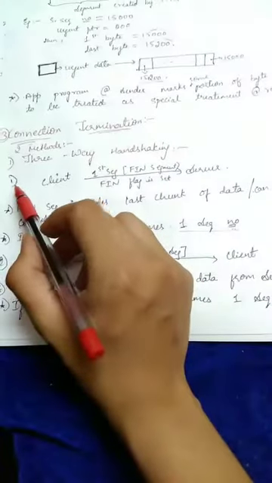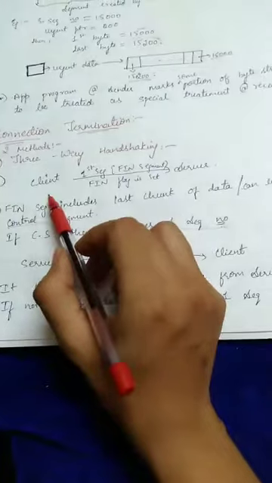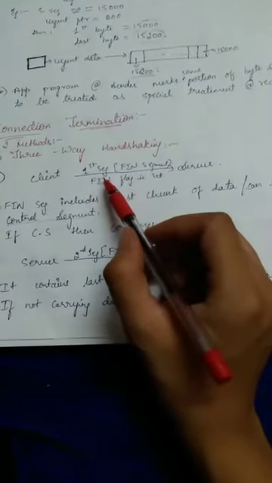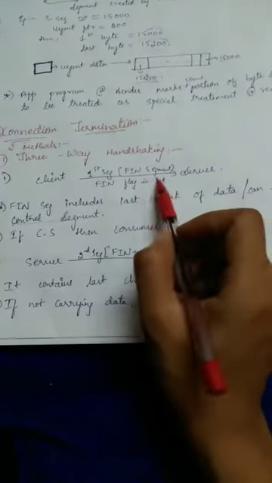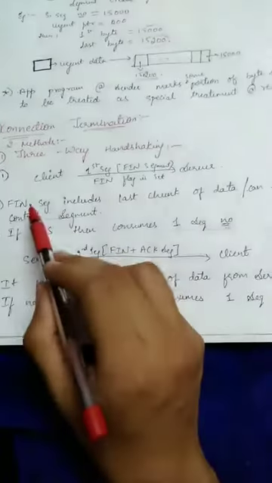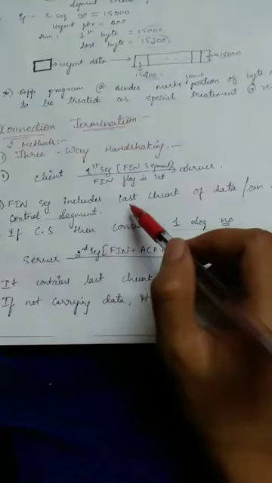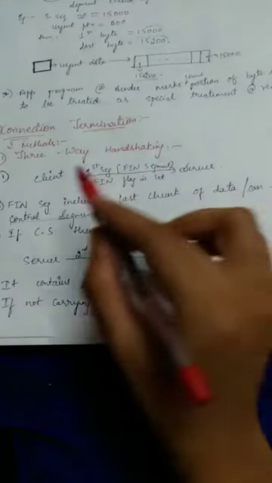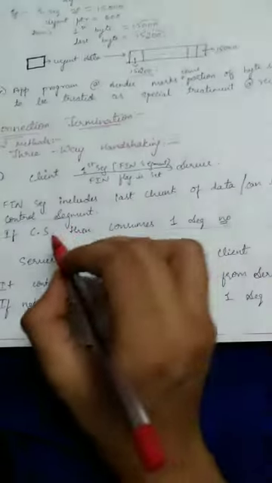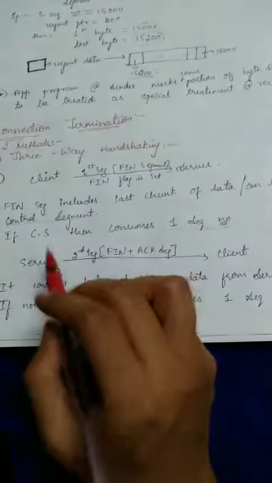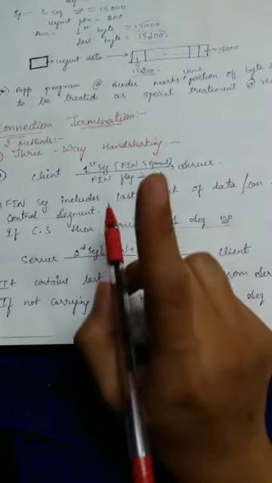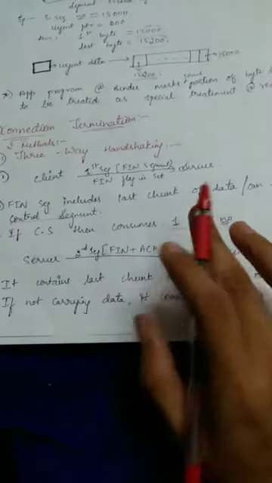In three-way handshaking, in the first step the client sends the first segment to the server, called a FIN segment, with the FIN flag set. The FIN segment may include the last chunk of data to be sent from the client to the server, or it can be a control segment. If it is a control segment, then it consumes one sequence number; otherwise it doesn't consume any sequence number.